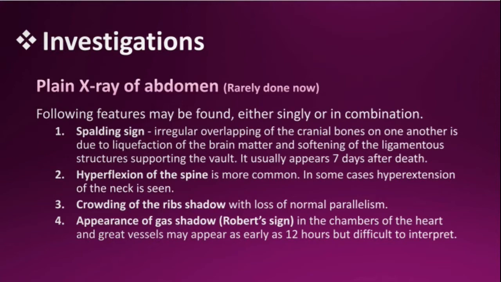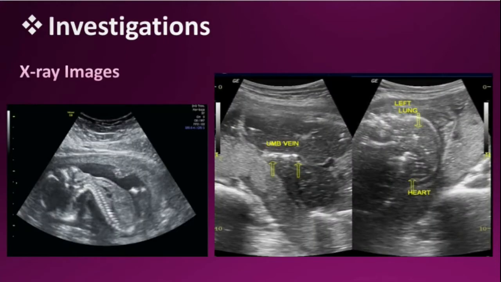And there will also be appearance of gas shadow, which is called Robert's sign, in the chambers of the heart and great vessels. It may appear as early as 12 hours but is difficult to interpret. Here you can see the gas in the vessels and also in the heart.